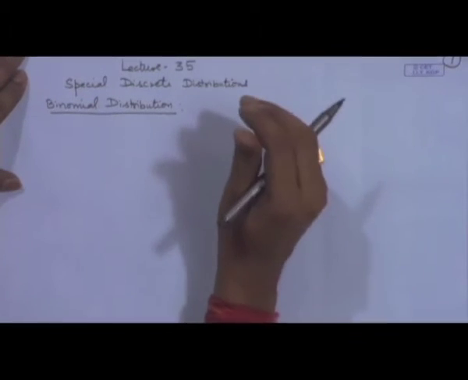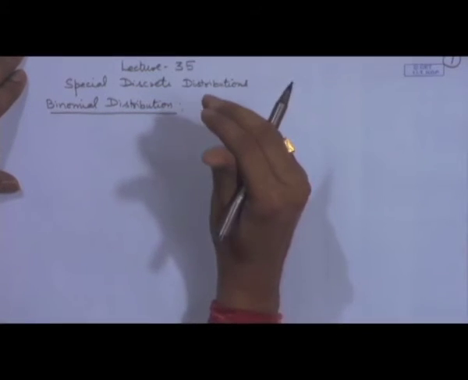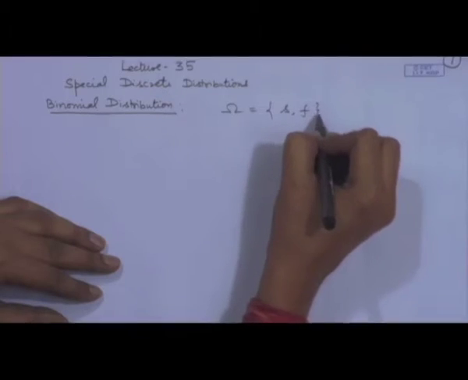Now, in the binomial distribution, we are considering random experiments in which the outcomes can be described into two types of outcomes. One is called success and one is called failure. So, my sample space consists of two outcomes.